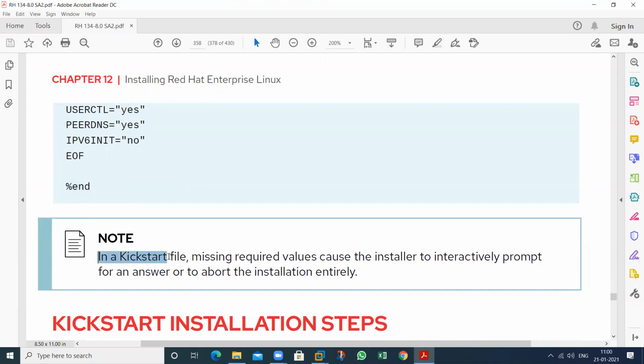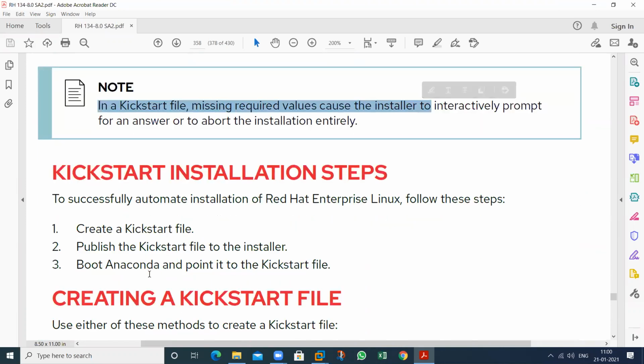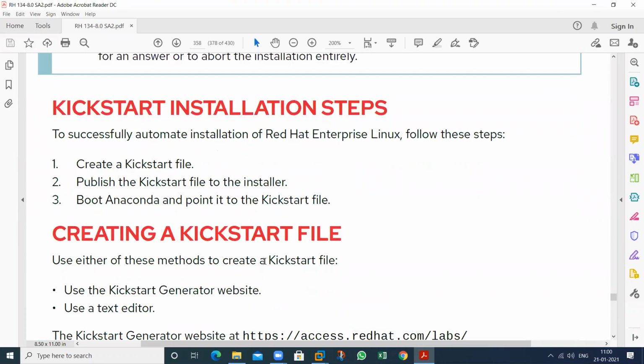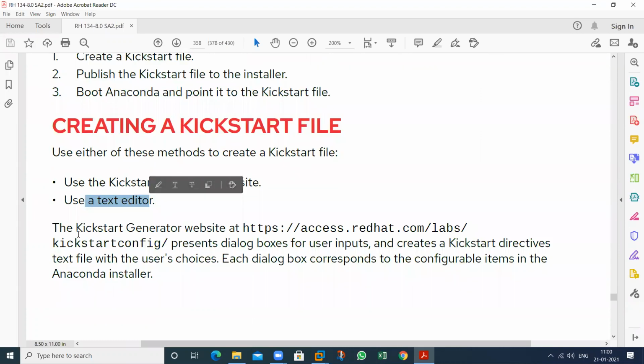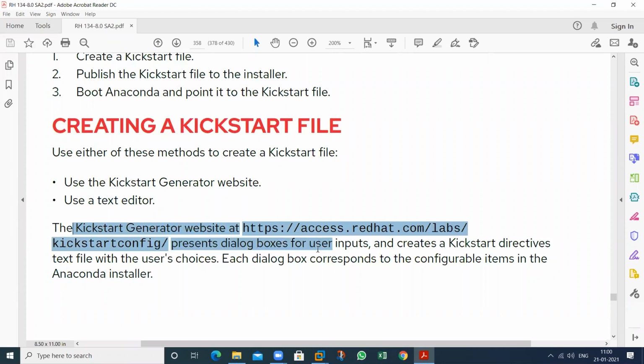So note, the kickstart file may be missing required values. So we have one command that is ksvalidator. If you want to generate all of these things by using the graphical mode, you can also use this one, and text mode you can also use this one. And this is the kickstart generator. So download all of these things in a graphical mode also. So this is the path.